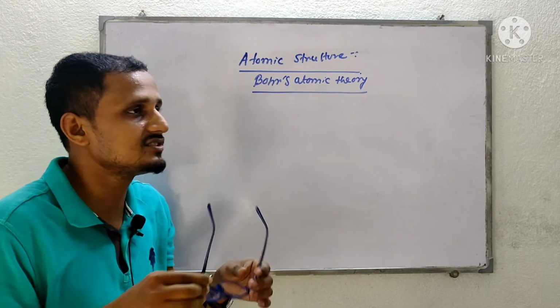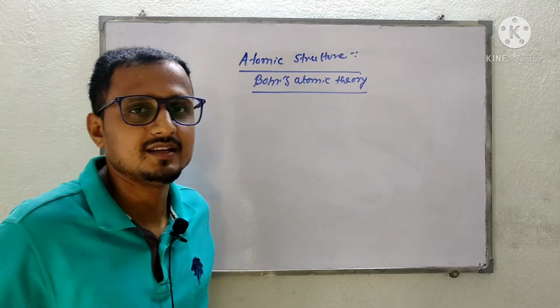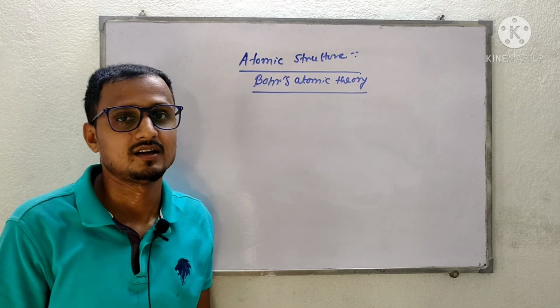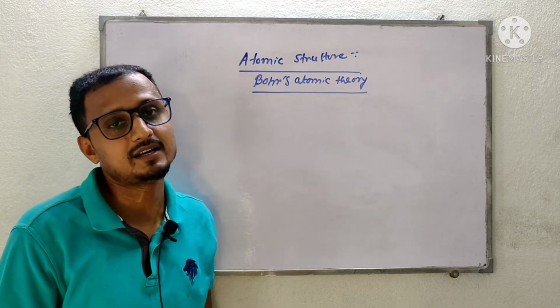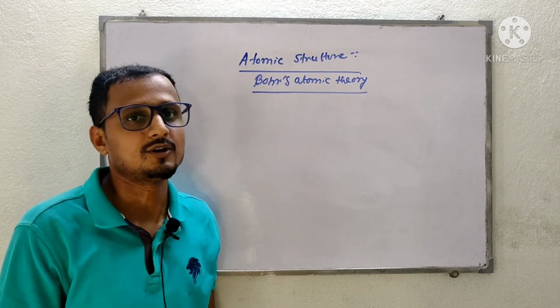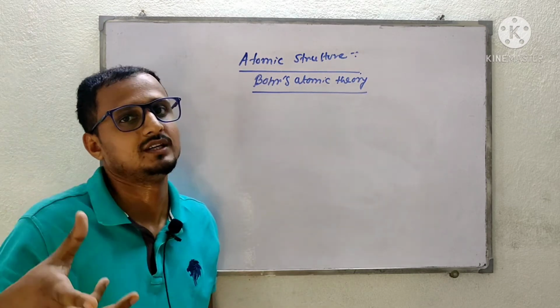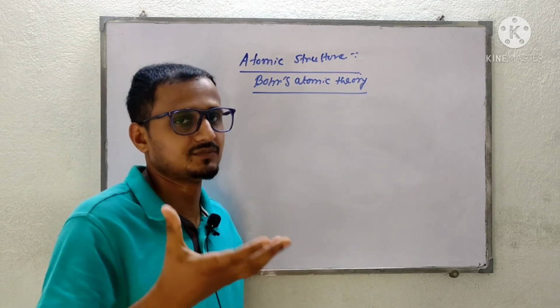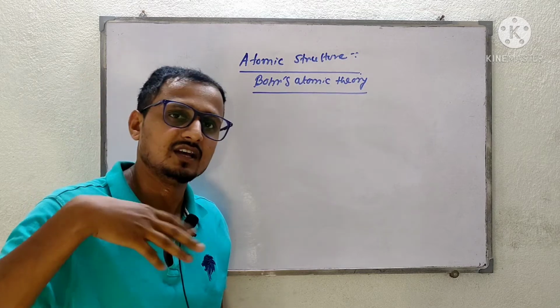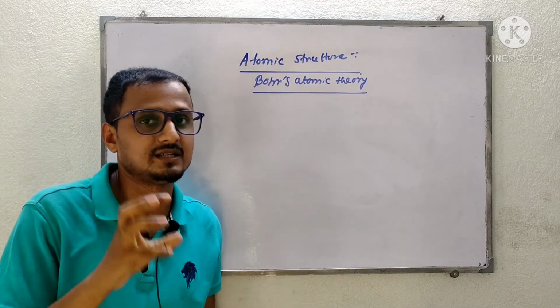After that, Rutherford came and changed the structure of the atom with his alpha particle gold foil experiment. From that experiment he made 3 observations, and after that he drew 3 conclusions, and that is the main thing.